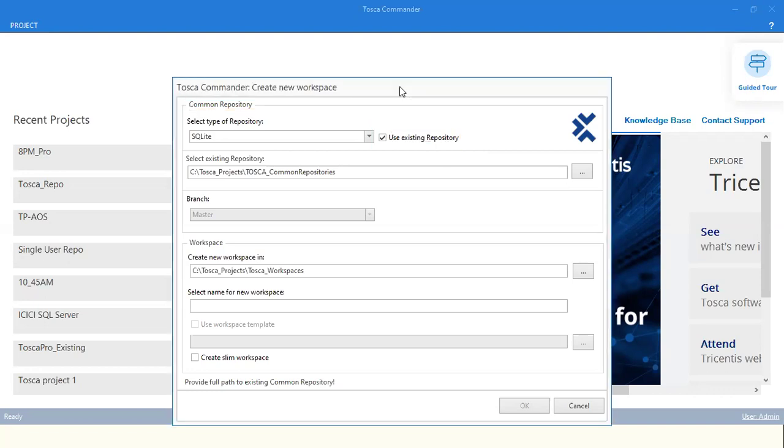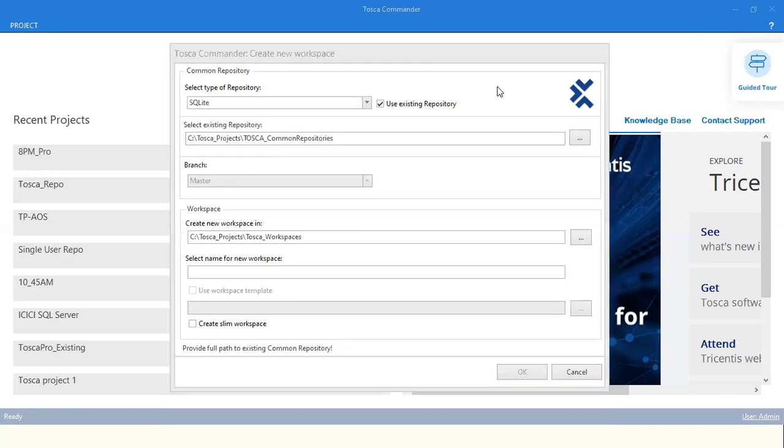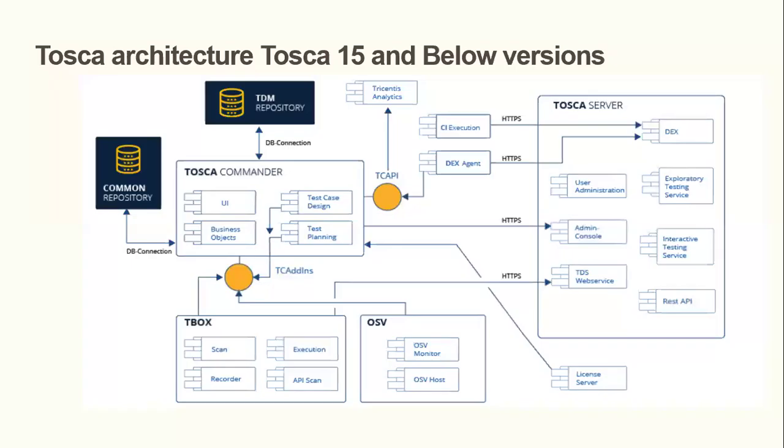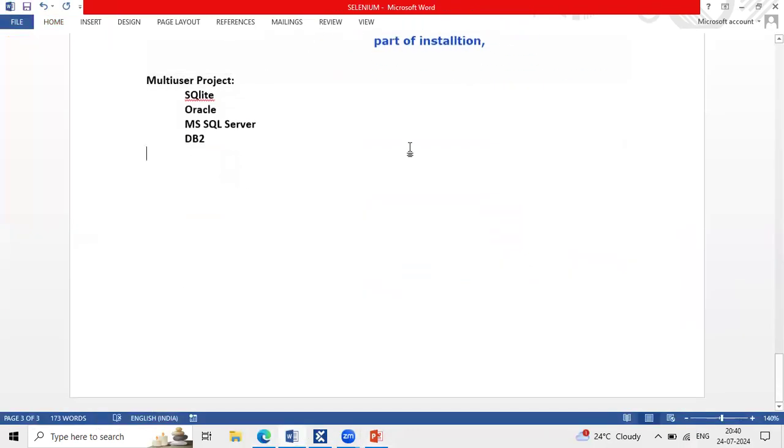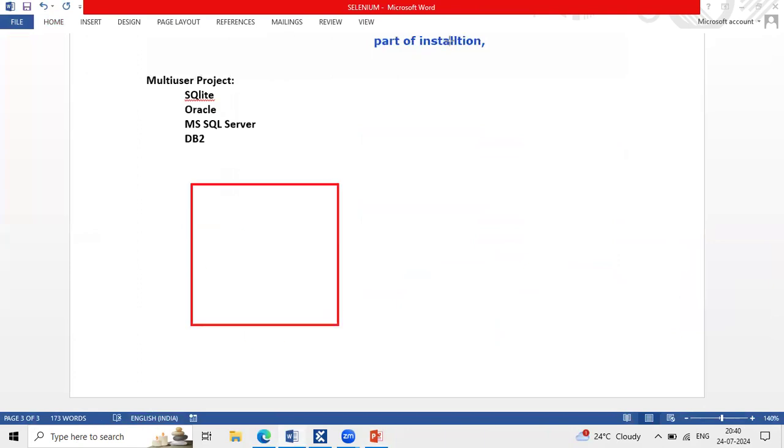It's already one person is working on it. Exactly. So the intention is here, team. Already project is created. I just want to explain. What is existing repository is nothing but the project is created. Even 5 people are working on this particular Tosca project. This is already created.